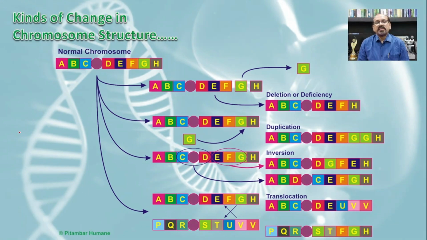So first of all, with the help of different self-explanatory diagrams, we can discuss these different types. These are specially created so that you can easily understand the meaning of different kinds of change in chromosome structure. So this is our normal chromosome, in which we have provided the presence of different genes in the form of A, B, C, D, E, F, G and H, and there is presence of centromere.